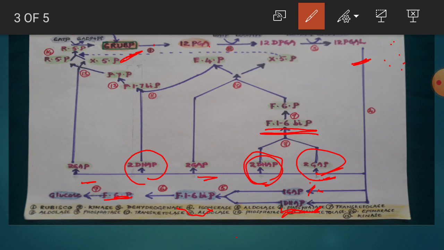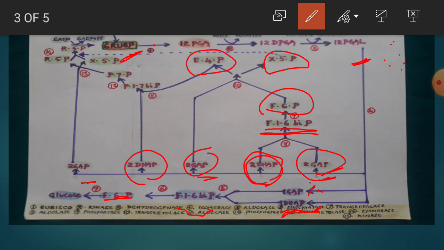Here you can see, this fructose 1,6-bisphosphate loses one phosphate ion present at the first carbon in the presence of phosphatase enzyme. It forms what? Fructose 6-phosphate. This fructose 6-phosphate takes 2 GAP molecules, and in the presence of transketolase enzyme, it dissociates into 2 molecules. What are they? Xylulose 5-phosphate and erythrose 4-phosphate.